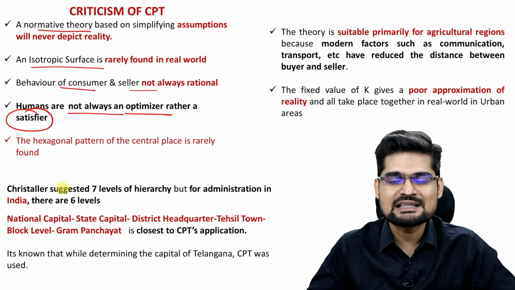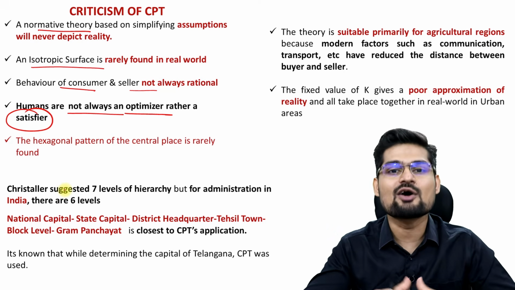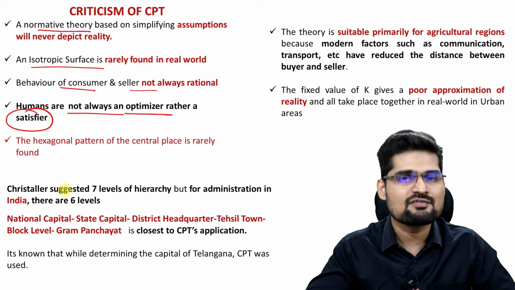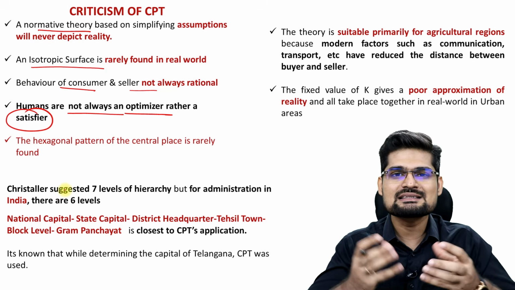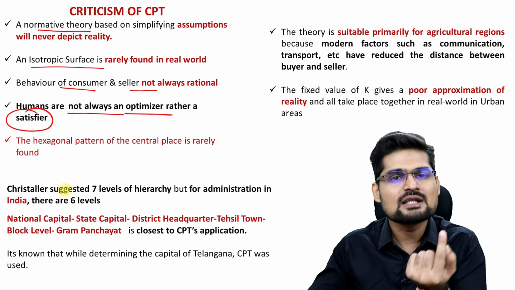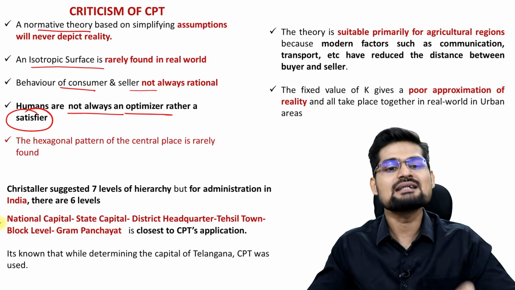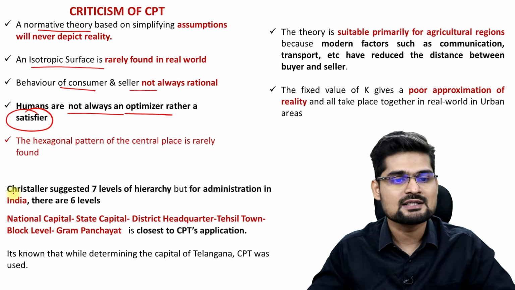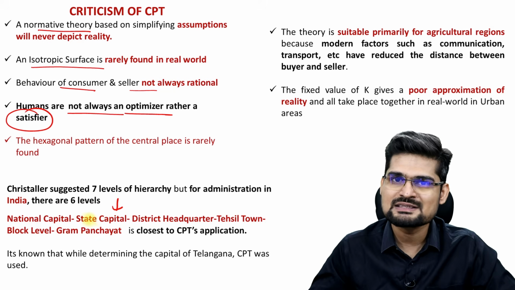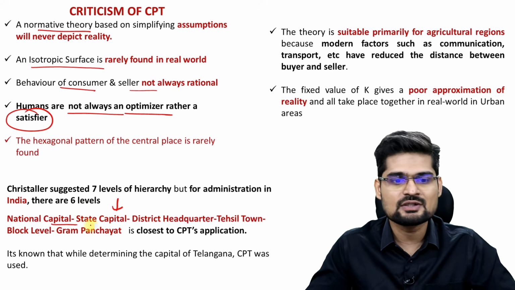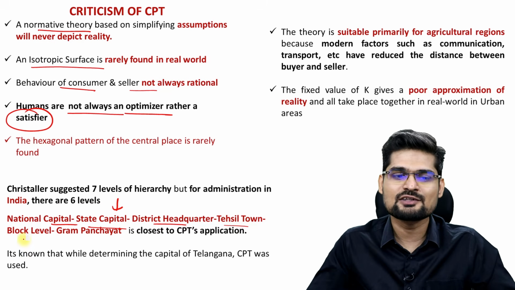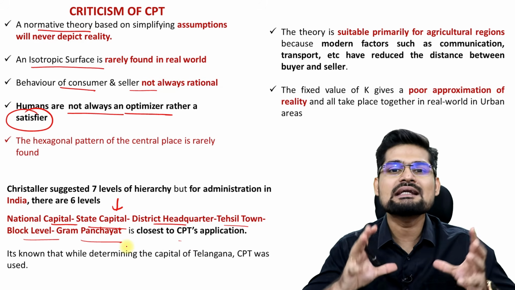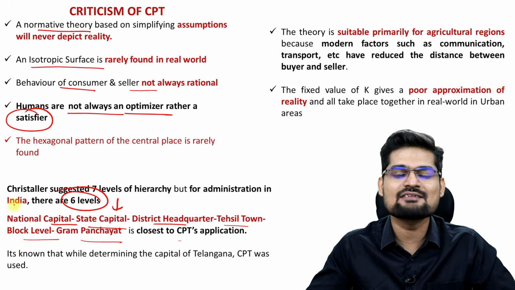So the suitability of the theory is a question, primarily in agricultural economies, in agrarian societies, which are still developing in today's world. Some of the African countries, maybe some of the third world countries, where a pastoral agrarian economy is still there, there is only one service center, one city center. There this theory can still be applicable. So in India as well, if you observe, this is applicable in parts. Like how, if you observe, we have a hierarchy in urban settlements, in administrative setup, as we can say: national capital, state capital, district headquarters, tehsil, then you have block, gram panchayat and villages. So that is the ideal situation, if you can say, not ideal K7, but at least K6. Till K6 level we are there in administration.